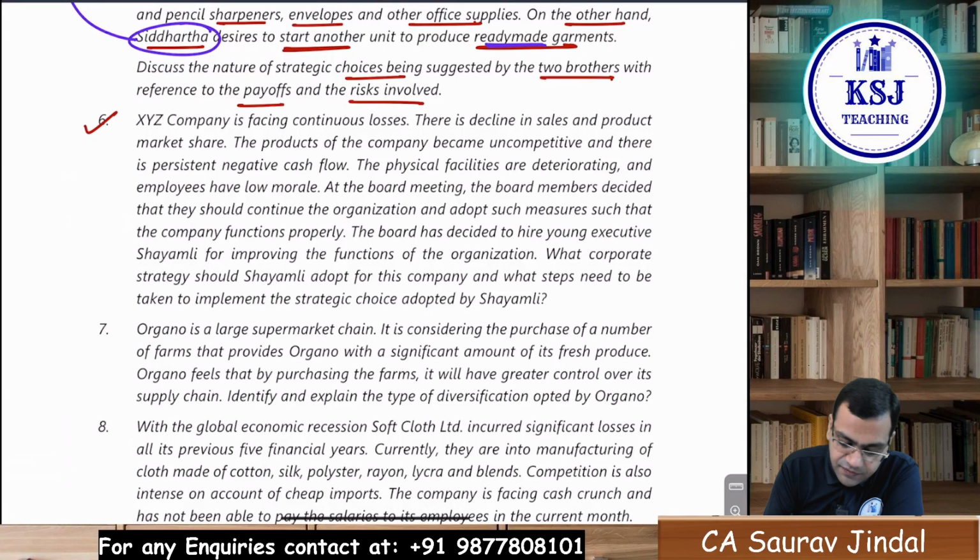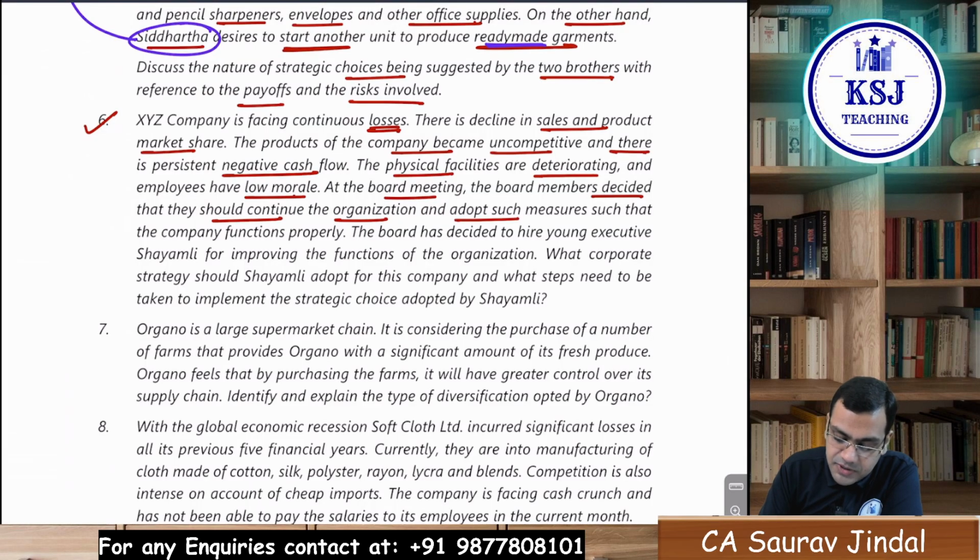XYZ company is facing continuous losses. There is a decline in the sales and product market share. The products of the company become uncompetitive and there is a persistent negative cash flow. The physical facilities are deteriorating and the employees have low morale. At the board meeting, the board members decided that they should continue the organization and adopt such measures such that the company functions properly.